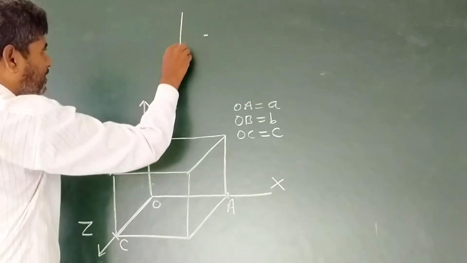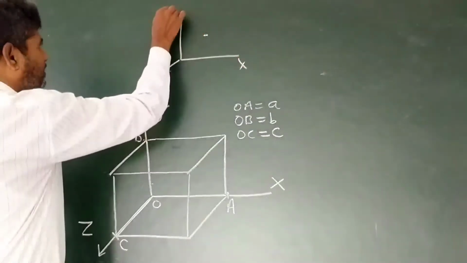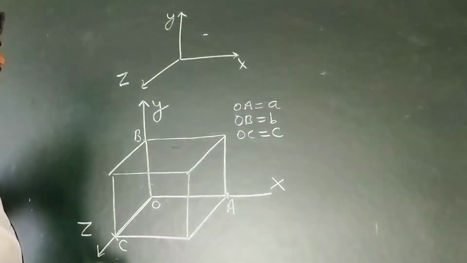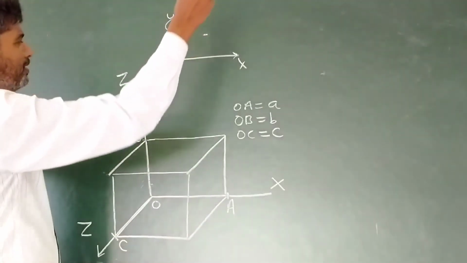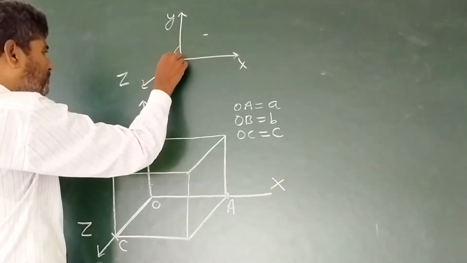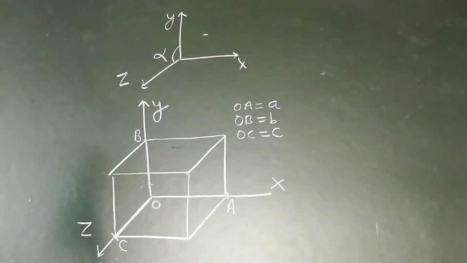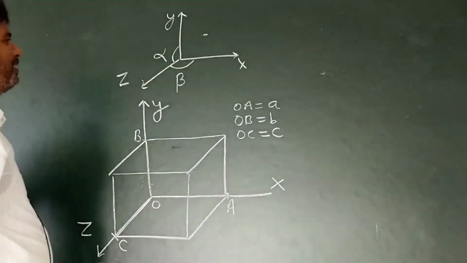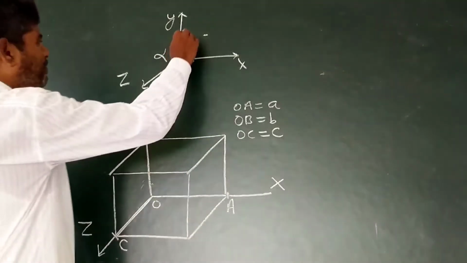Suppose this is our 3D x, y and z. The angle between yz is known as alpha. The angle between xz is known as beta. And the angle between xy is known as gamma.